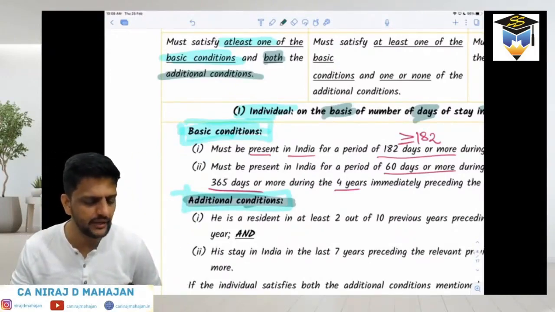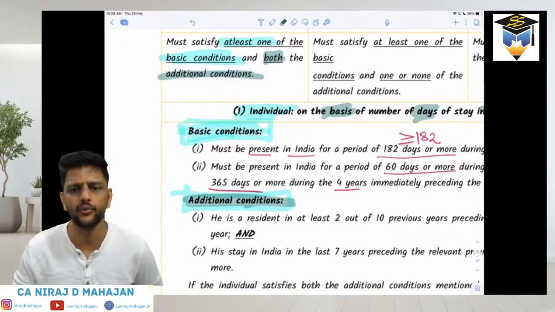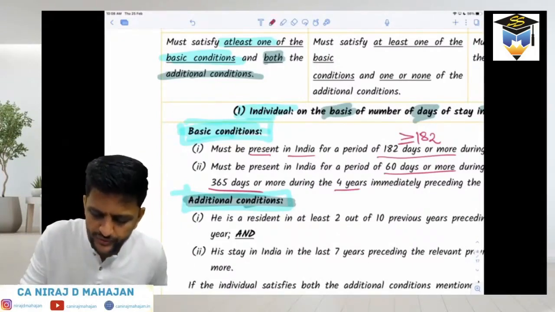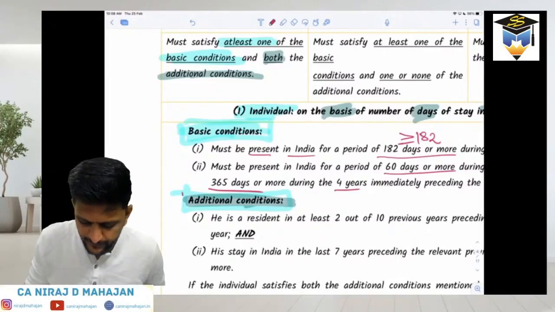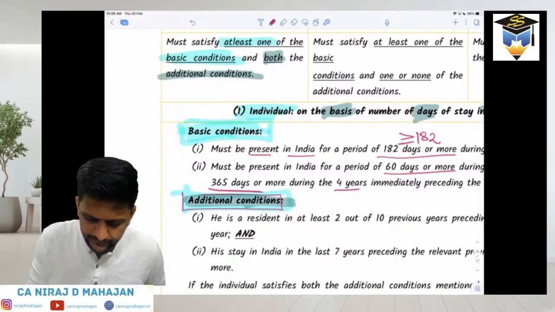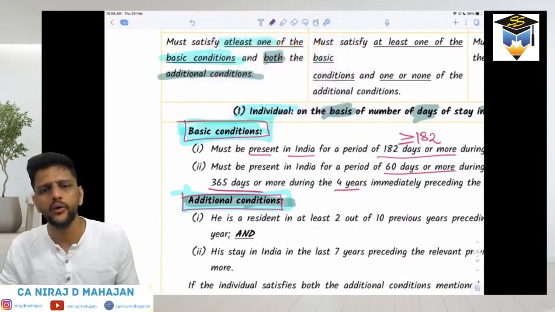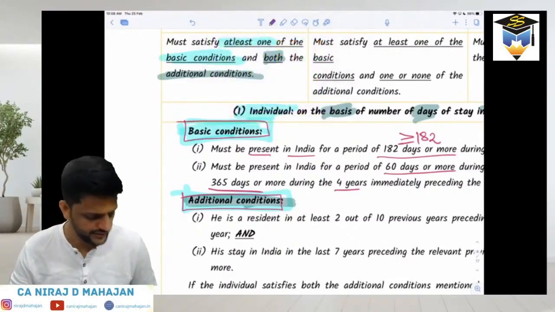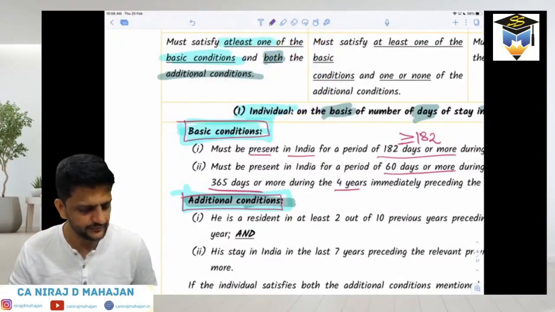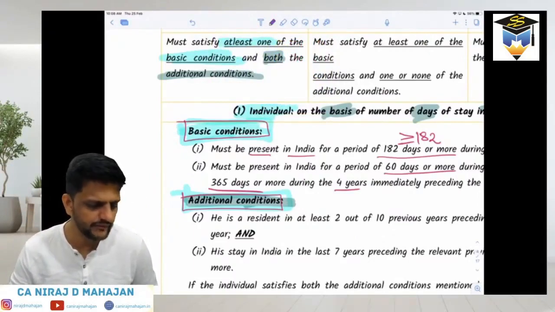In that case, he will become ROR. Did you understand or no? Are you understanding, bachcho, what is happening over here? Pakka? Because that is not decided by us, that is given by income tax law. What are basic conditions and what are additional conditions? Clear, everybody? Done? Yeah? Okay, till here, everybody?